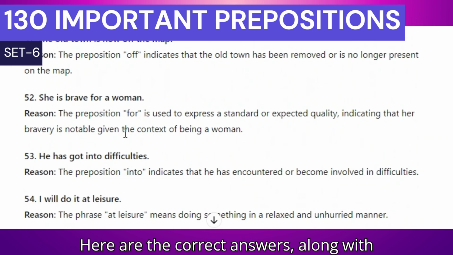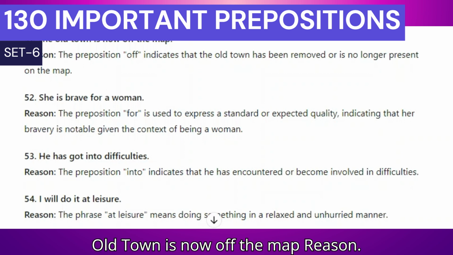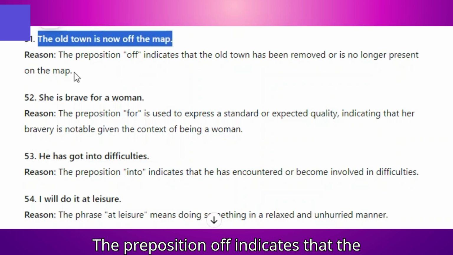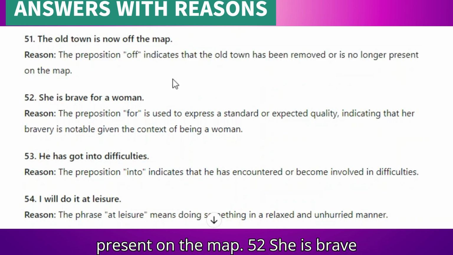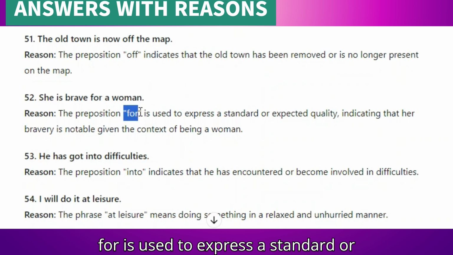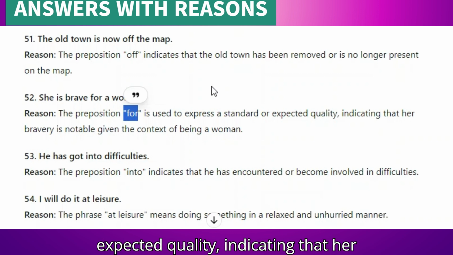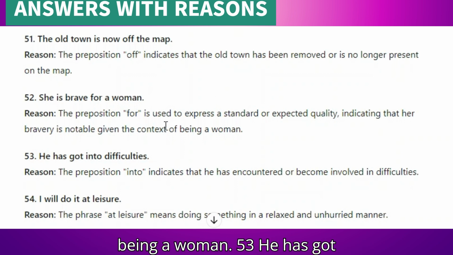Here are the correct answers along with the reasons for each. 51. The old town is now off the map. Reason: the preposition off indicates that the old town has been removed or is no longer present on the map. 52. She is brave for a woman. Reason: the preposition for is used to express a standard or expected quality, indicating that her bravery is notable given the context of being a woman.